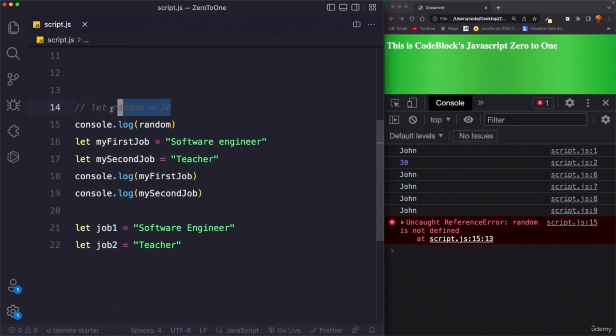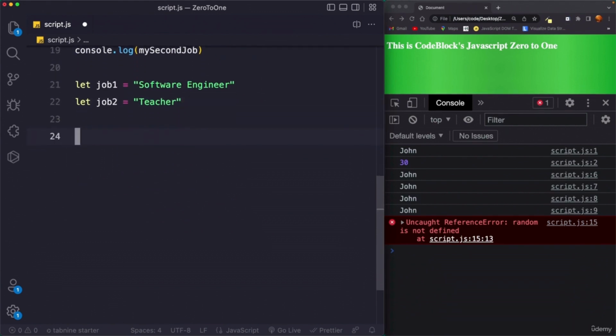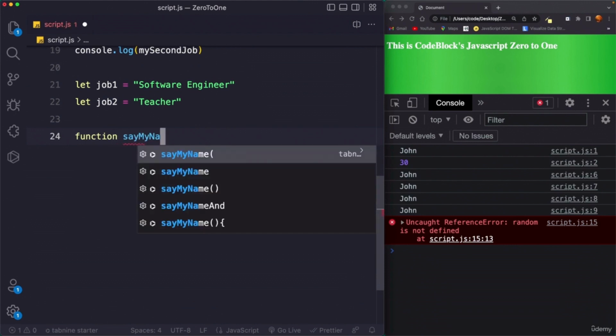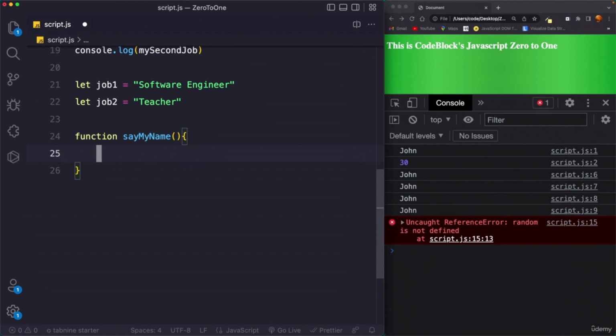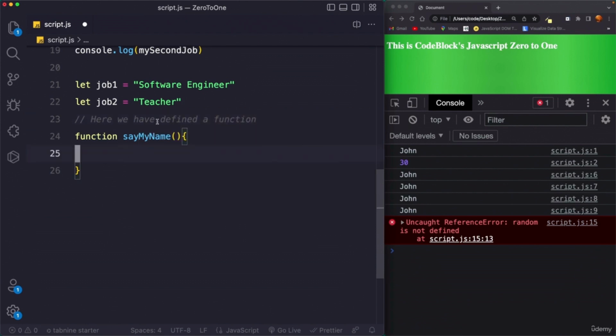We can actually say that here are our important, well, let's fix the spelling, important variables. Okay, for example, if we declare a function over here, just for an example, I can say function myName. So here I can write a comment and I can say here we have defined a function. Okay, so it would make sense.